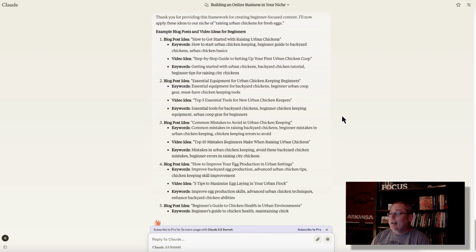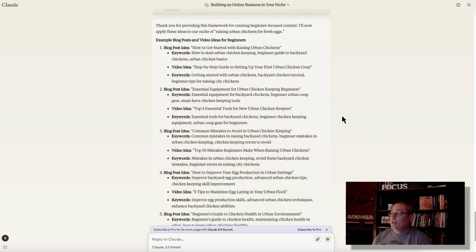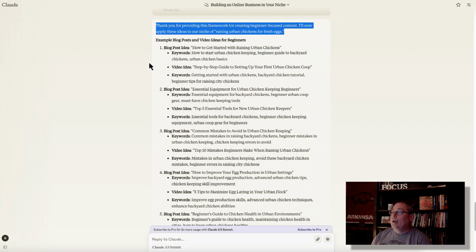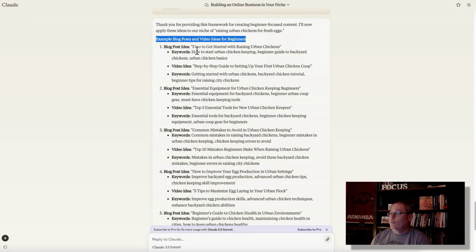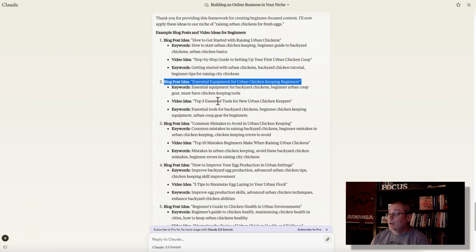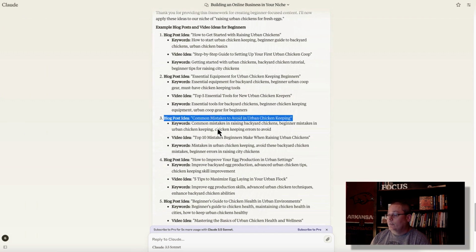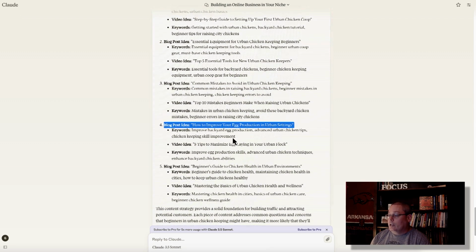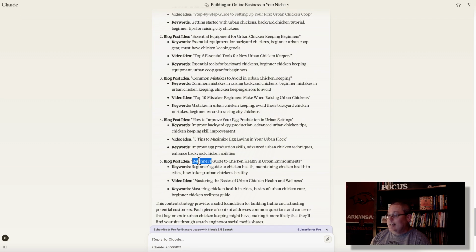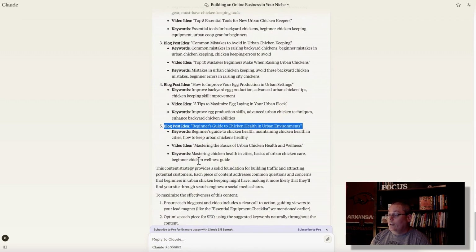Thank you for providing this framework for creating beginner-focused content. I'll now apply these ideas to our niche of raising urban chickens for fresh eggs. Example blog post and video ideas for beginners: How to start raising urban chickens. Essential equipment for urban chicken keeping beginners. Common mistakes to avoid in urban chicken keeping. How to improve your egg production in urban settings. Beginner's guide to chicken health in urban areas.